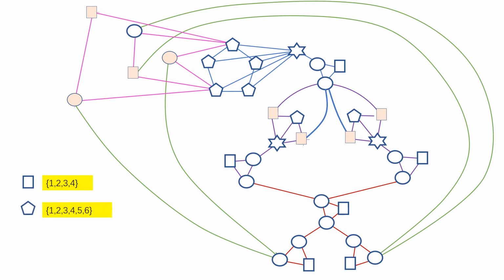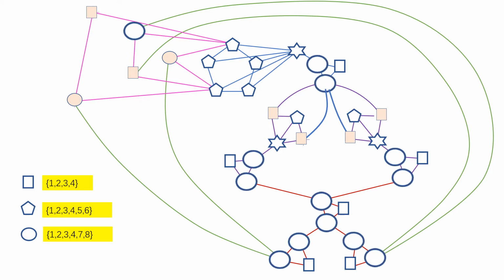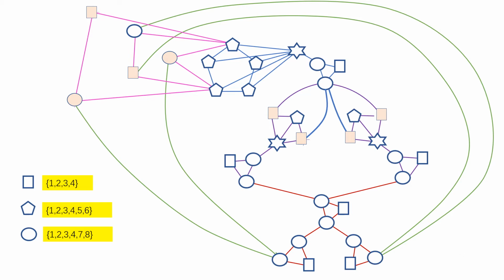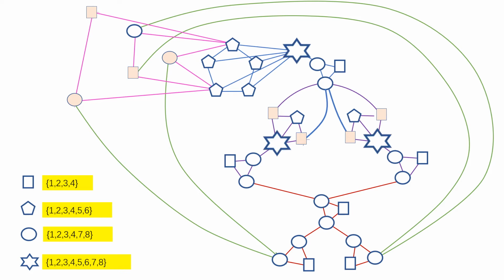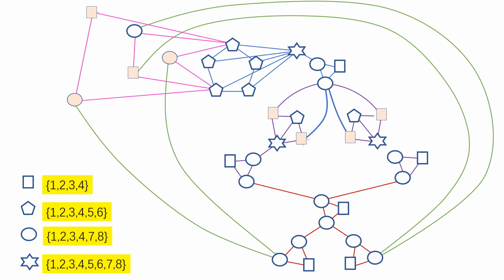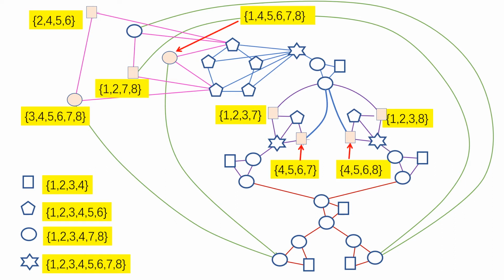Now vertices of this shape have list 1, 2, 3, 4, 5, 6. And of this shape, that's 1, 2, 3, 4, 7, 8. And these vertices have 1, 2, 3, 4, 5, 6, 7, 8. These three vertices have this list. There are some other vertices whose lists are special. Like this one, the list is 1, 2, 3, 7. This is 1, 2, 3, 8. These are the lists of those special vertices.